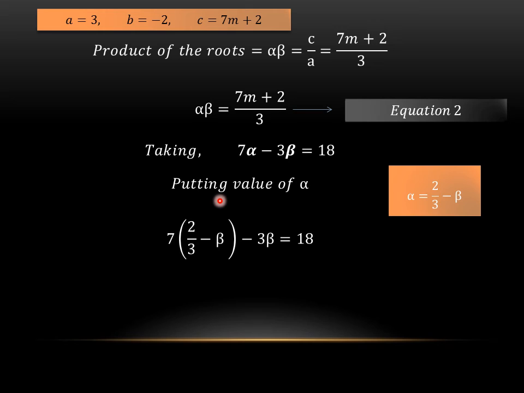Putting the value of alpha, we will get 7 into 2 by 3 minus beta. We have placed it in the brackets because it is 2 terms and we have to multiply 7 with both the terms. Minus 3 beta equals 18 will remain the same. Multiplying the bracket, we will get 14 by 3 minus 7 beta minus 3 beta equals 18. As you can see, minus 7 beta and minus 3 beta are like terms and they can be added, but the sign of the greater term will be used. So it will become 14 by 3 minus 10 beta equals 18.